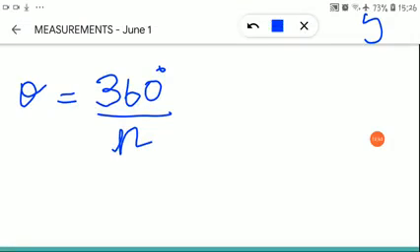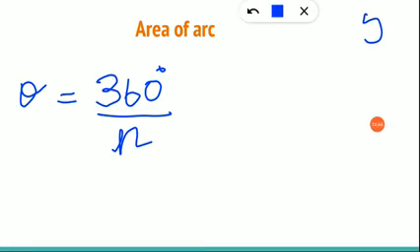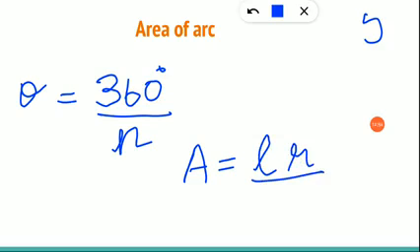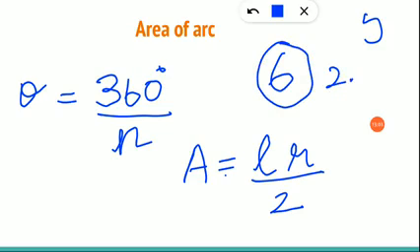Okay, children? Now the next one is, after theta there is one more small formula for the area of the arc, that is L r by 2, length into radius by 2. Clear, children? There are 6 formulas to do this exercise 2.1. You are going to learn this clearly, and I'll type and tell you which one is the homework for the day.